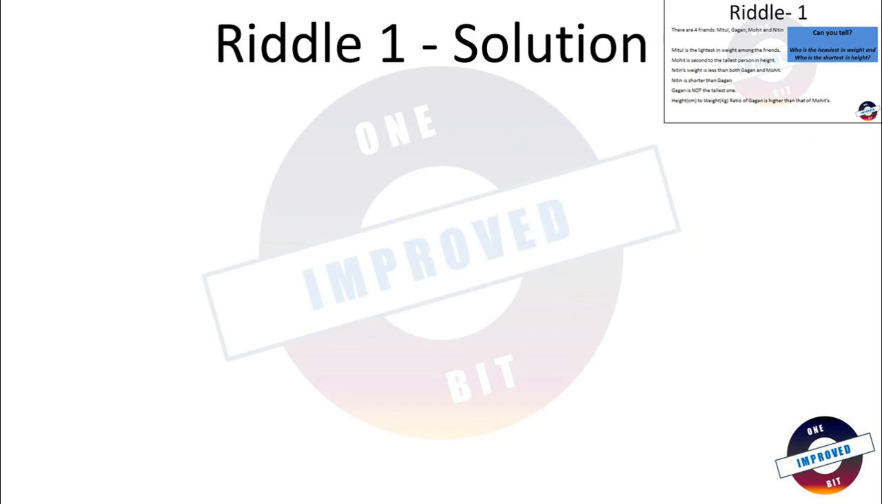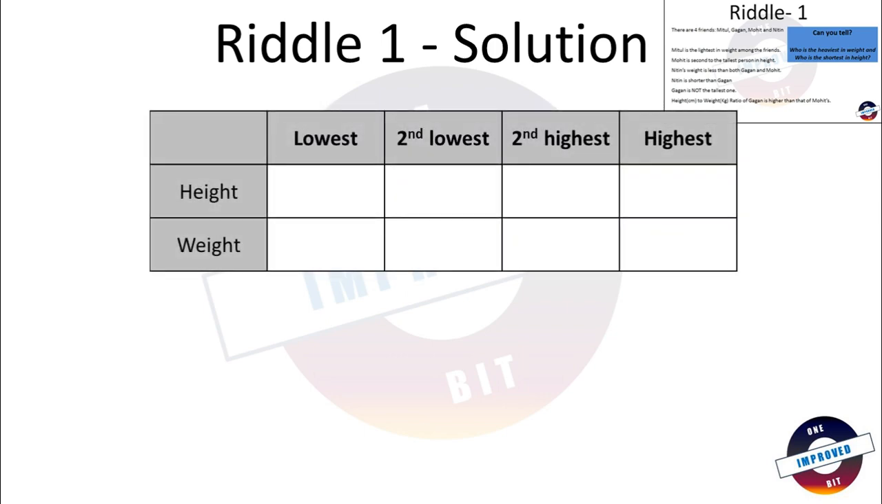So solution. This riddle was about 4 friends, Mitul, Gagan, Mohit and Nitin, and it talked about the weight and height of all 4. To solve that, let us create this table. This table has 2 rows and 4 columns. The first row is height, the second row is weight. The first column is the lowest height and weight, and the last column is for the highest height and weight. Let us now read the riddle statement by statement and solve this riddle.